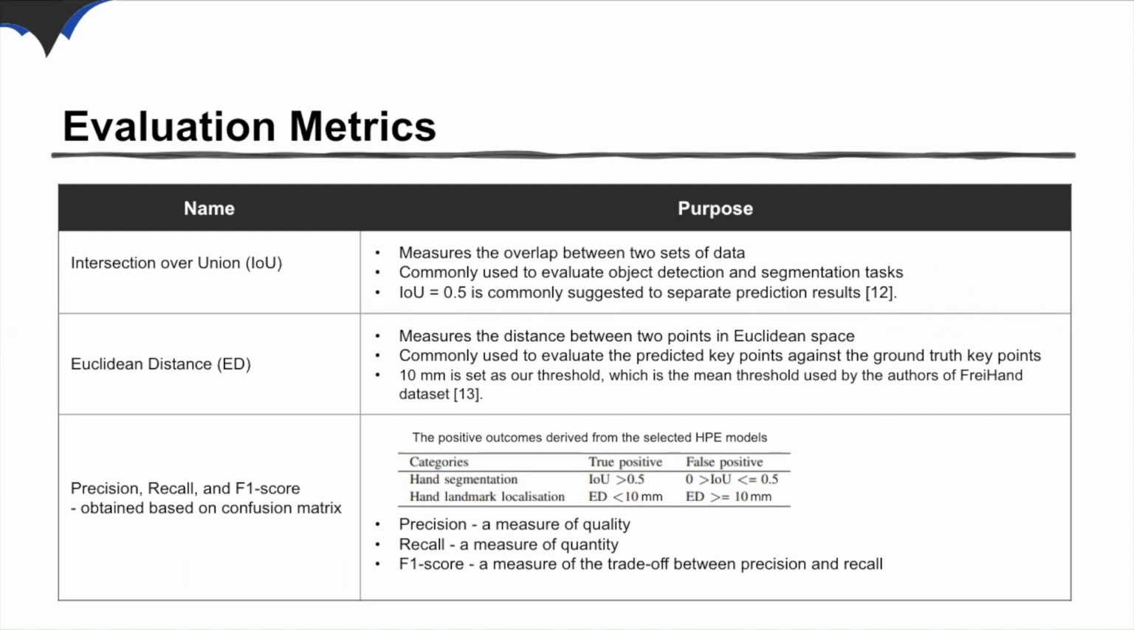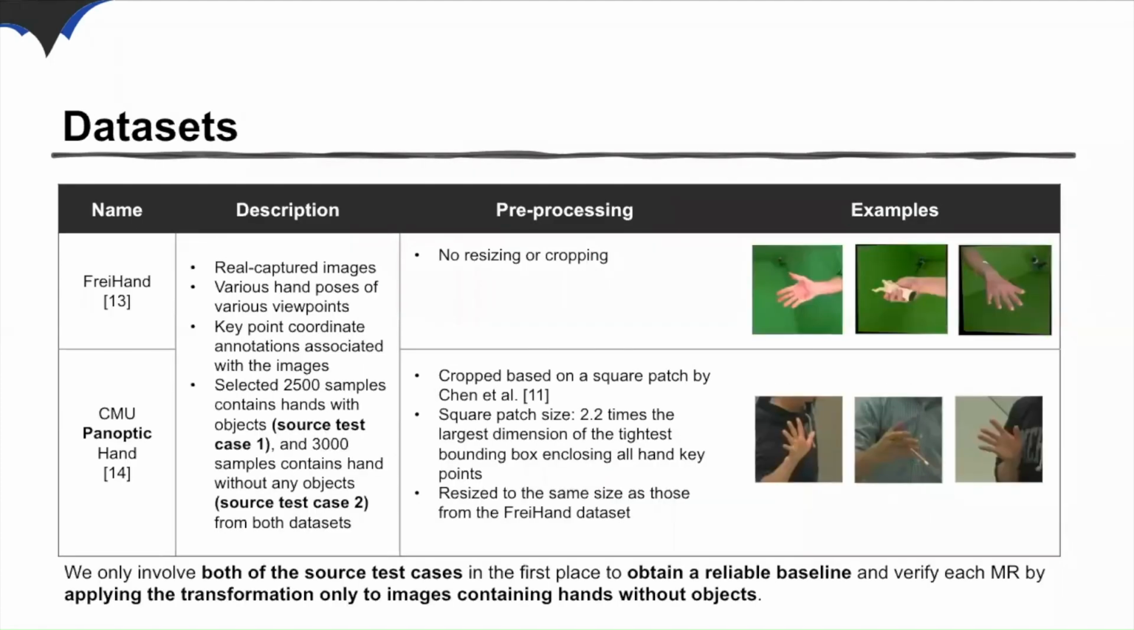This metric evaluates the result based on the quality, quantity, and the harmonic mean of the two. In this study, we utilized two OpenPose datasets, namely Ferrari-Ham and CMU Panoptic Hand, which consist of real captured images with various hand poses associated with their key point coordinate annotations. To ensure fair comparison, we selected a subset of data from each dataset for testing purposes and classified the data into two groups, hands with and without objects.